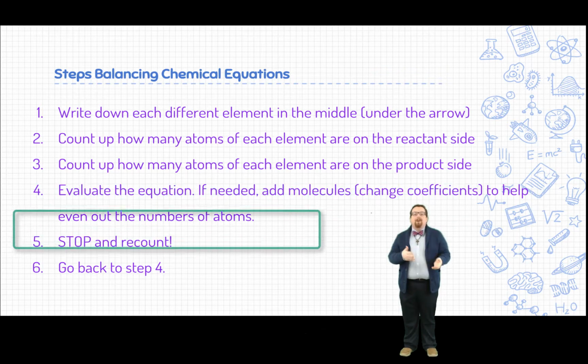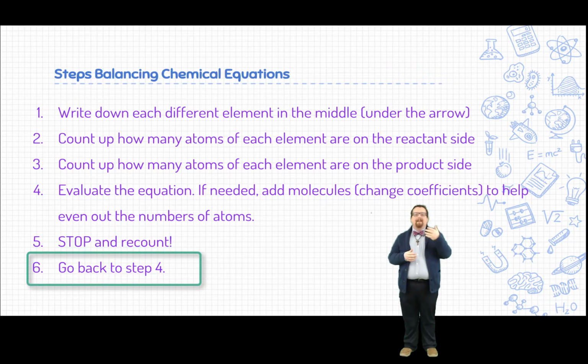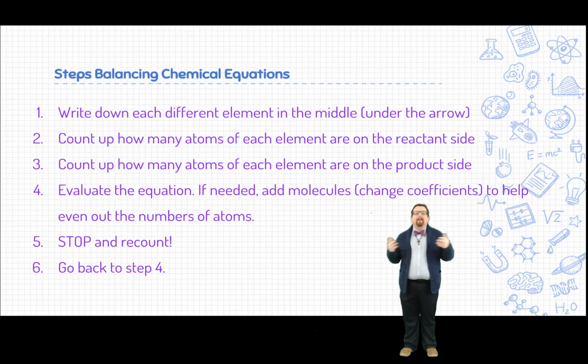Once you have changed a coefficient, you stop right there, recount your atoms. Make sure that you know exactly how many atoms you have on the reactants and product side after you've changed the coefficient. The next step is to go back to step 4. Are those numbers the same? Do you have the same amount of atoms? If you do, great, you're done. If not, keep changing coefficients until you get it right. So let's go over to the board and run through a few of these examples.